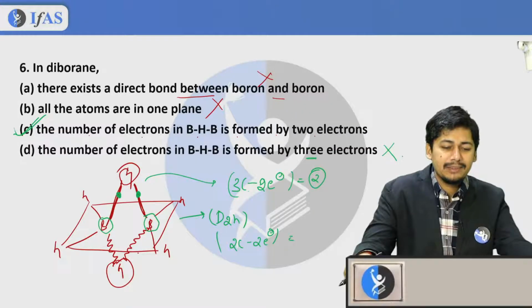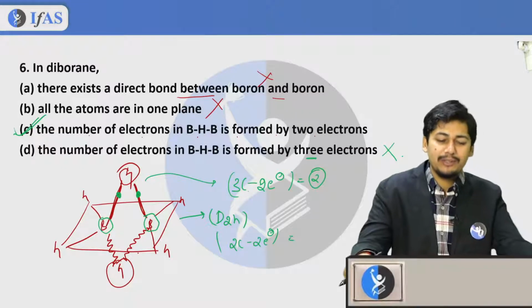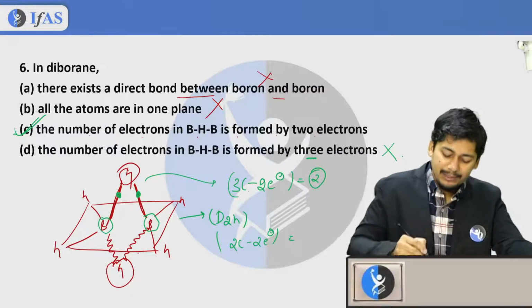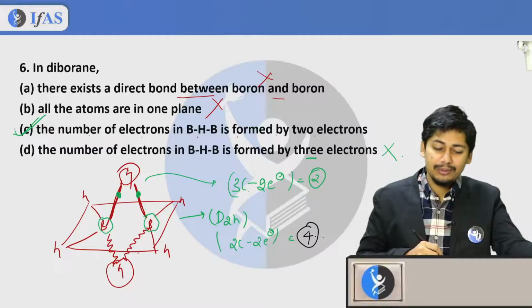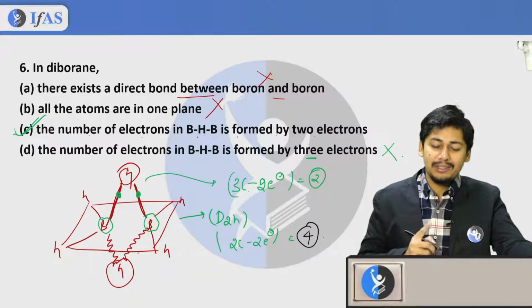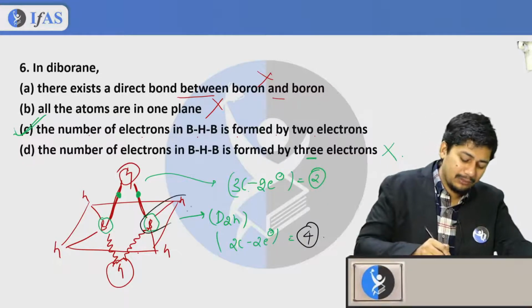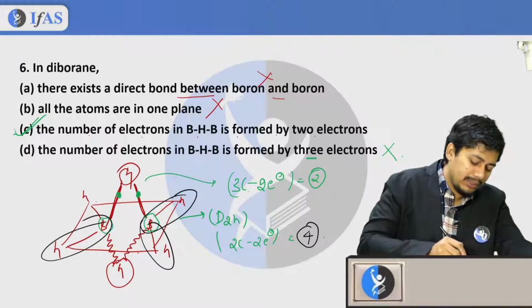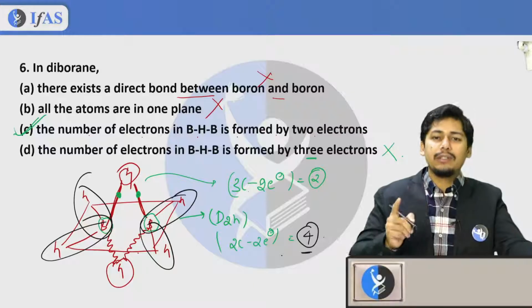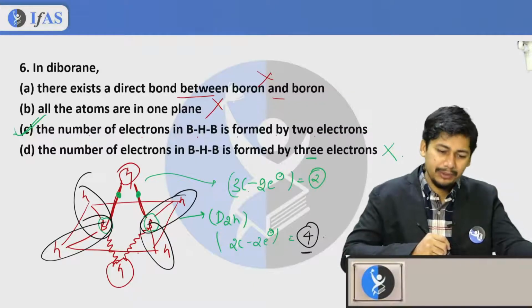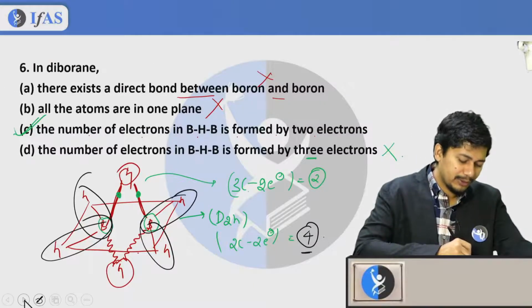Yes, Muhammad, very good. 4 is going to be the correct answer. AKR chemistry, option 4. 1, 2, 3 and 4. So there are 4 two-center two-electron bonds present here. So let's move on to the next question, guys.